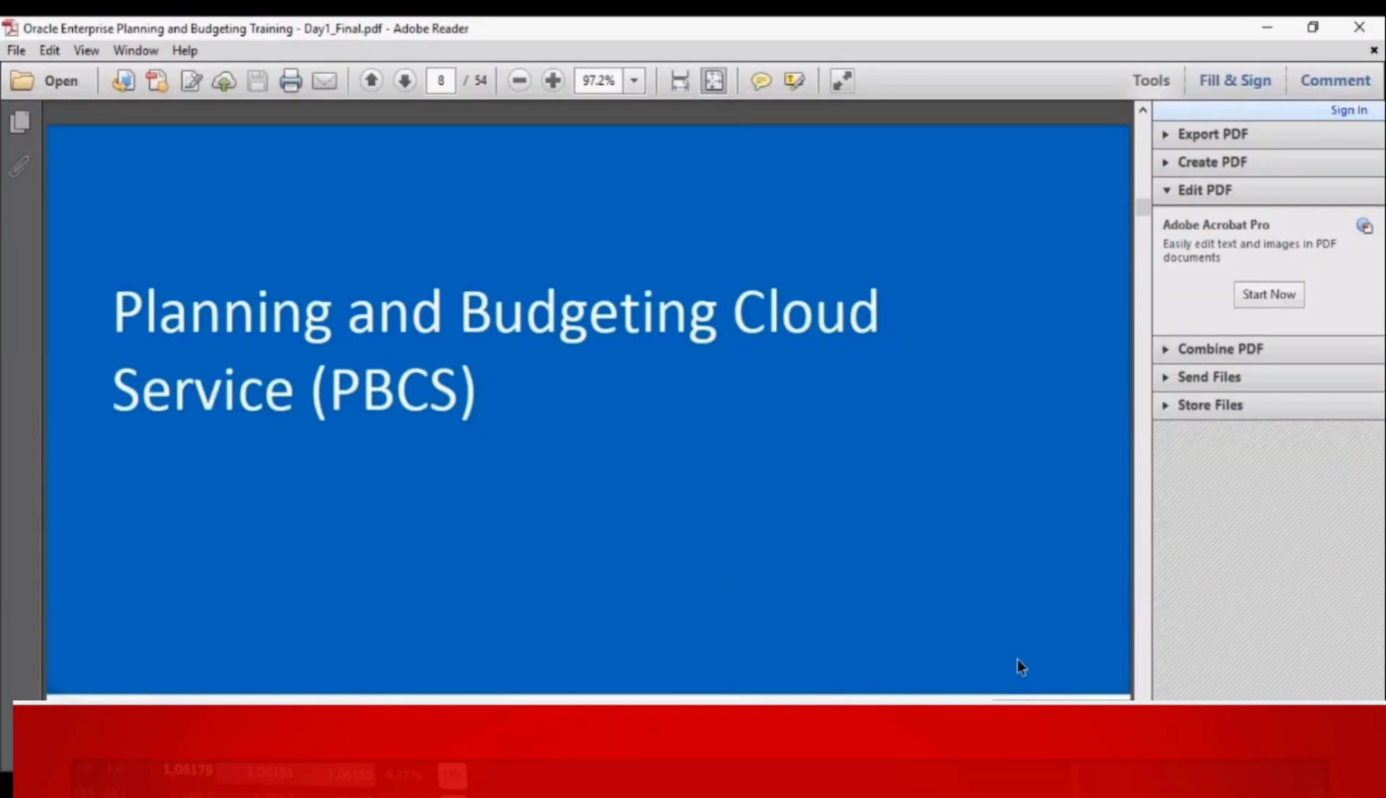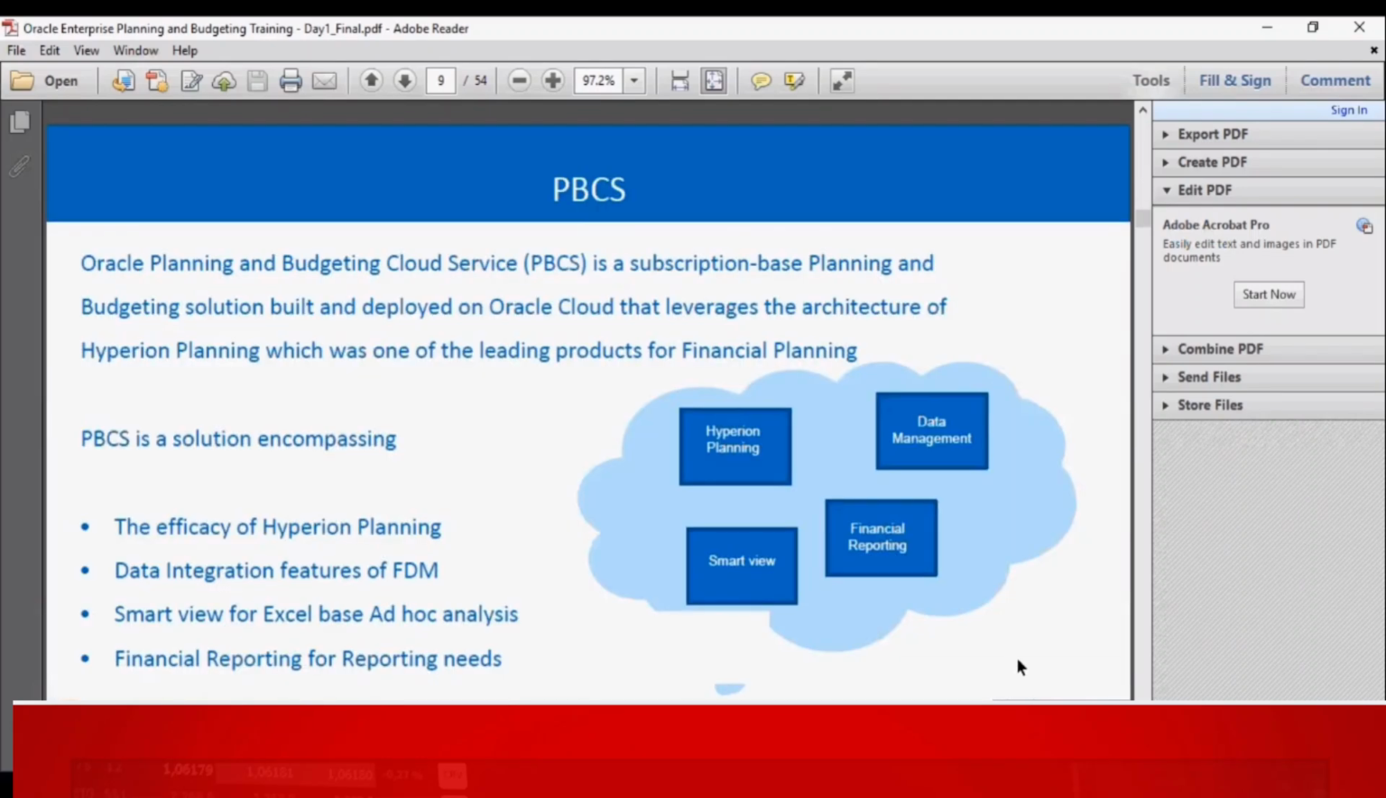Let us move on to the next topic, the main topic for the day, Planning and Budgeting Cloud Service, PBCS. As already mentioned, EPBCS is an enterprise layer above PBCS. So first let us know what PBCS is and what is all included in PBCS. Oracle Planning and Budgeting Cloud Service is a cloud application, basically a subscription-based planning application, which is built on Oracle Cloud. To put it in simple words, it is a cloud version of the basic on-premise Hyperion Planning